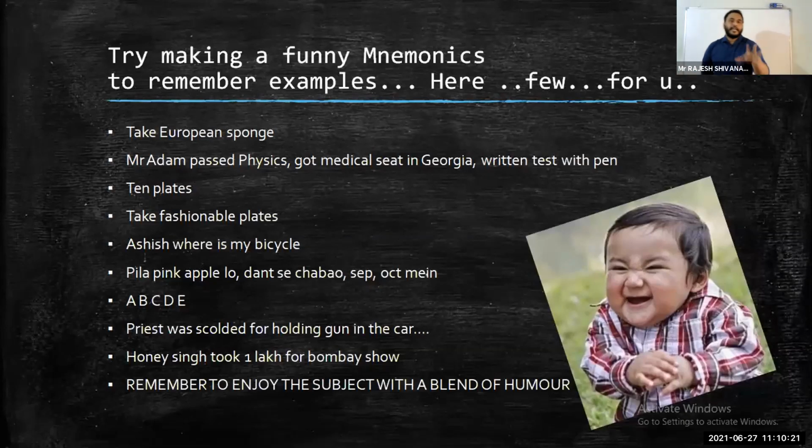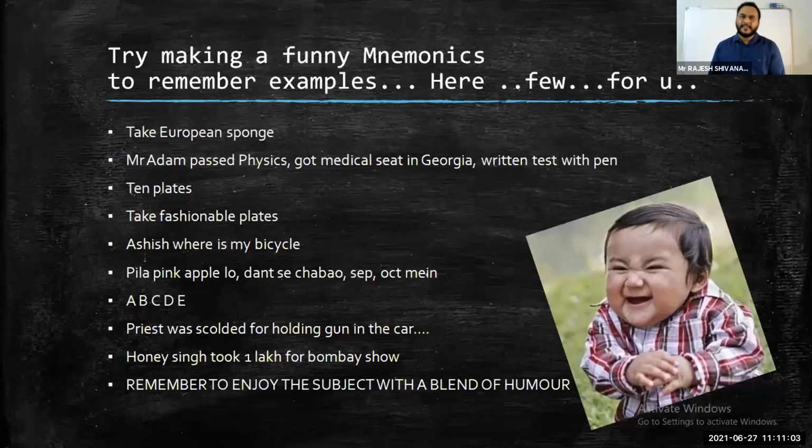Here, mnemonics. I'm going to tell you about mnemonics. Try to make some funny mnemonics. Why? Because you will remember those. If you make fun of your friend while studying, when you're sitting aside making a joke, then during the examination, when a question related to the topic comes, you will remember the moment: yes, I was studying this question when I was talking with my friend. Like that, it will glow in your mind. In the same way, if you make a funny mnemonic, whatever the topic that you're studying, you will never forget it. So try to add some humor to whatever you are studying.